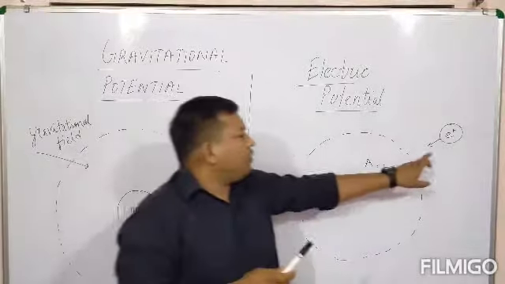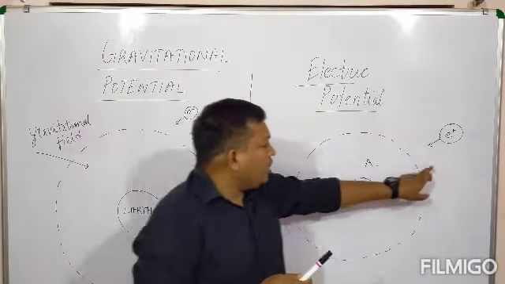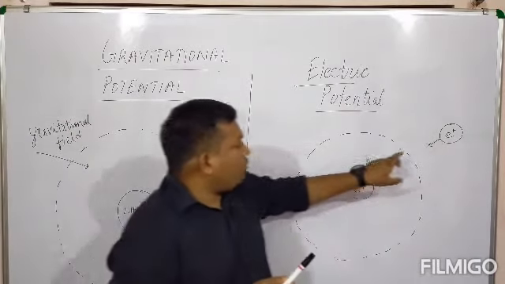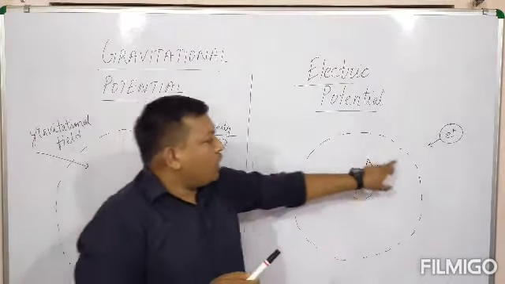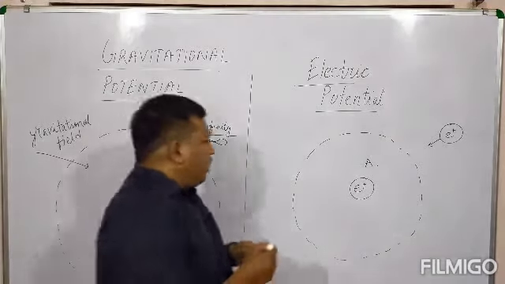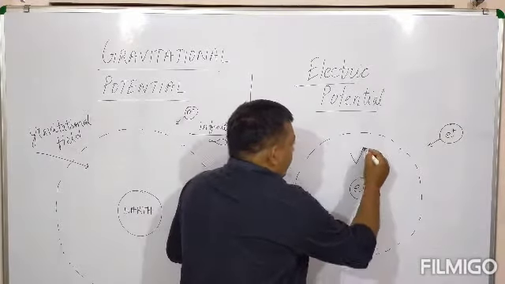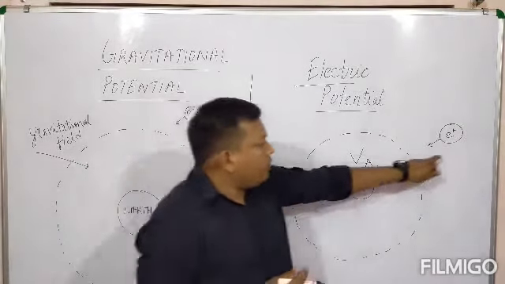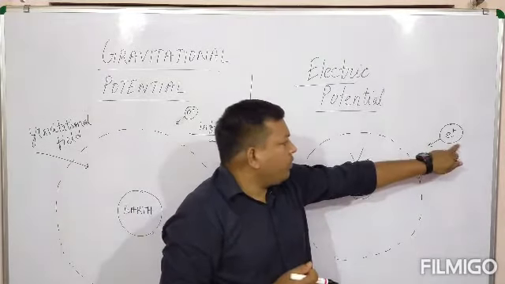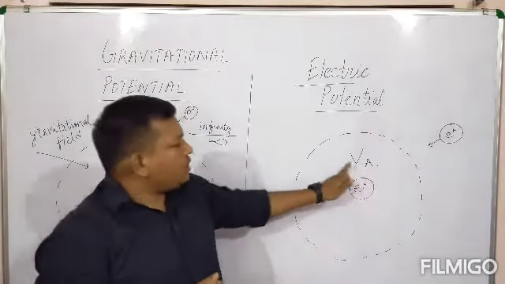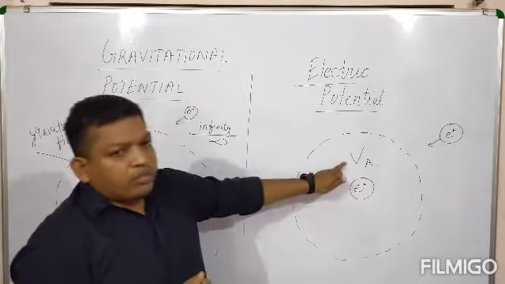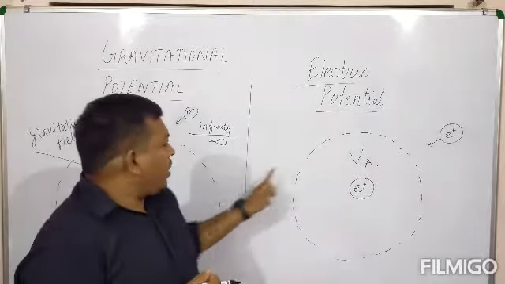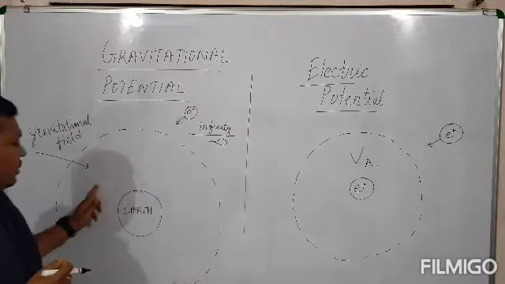We have to perform work, and that amount of work done in bringing a charge from infinity to any point inside the electric field is called the potential of that point, and it is denoted by VA. So what is VA? It is the work done in bringing a charge from infinity to point A. This is called VA, meaning the potential of the point A. Hope you have understood.